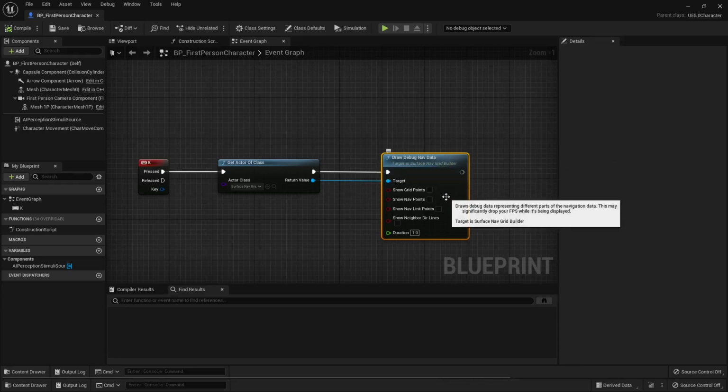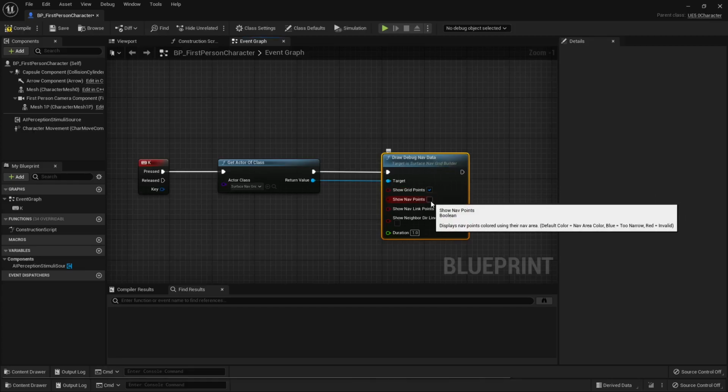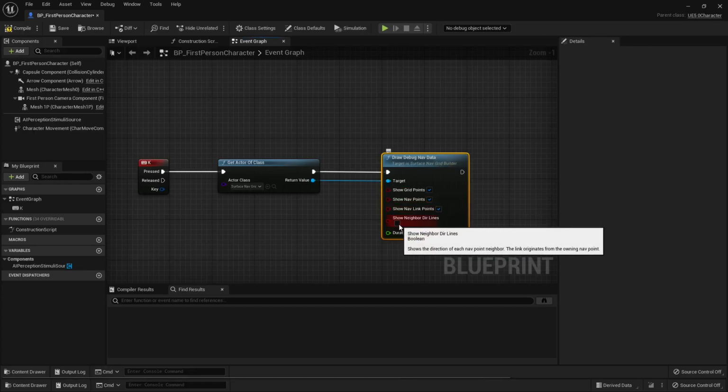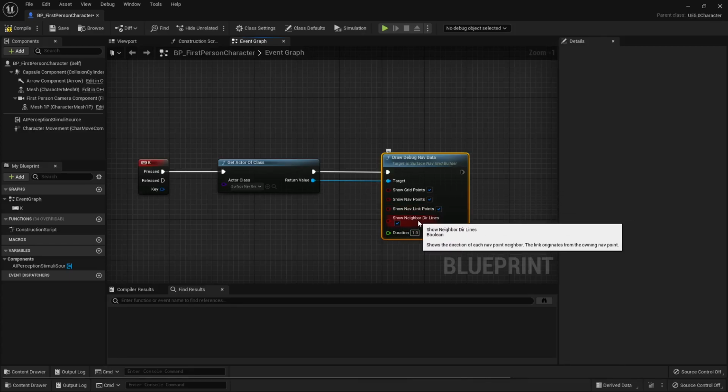So this one is a bit more robust. I'm going to turn everything on. I don't really recommend using this very often or on any navigation areas that are very large, because it's just so heavy to show all this data. But I'll demonstrate it to you and catch my graphics card on fire.